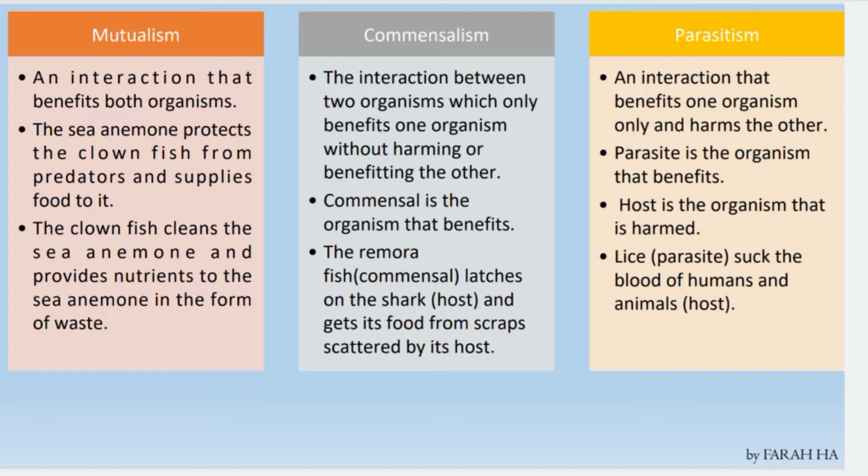In humans, lice live in human hair. It will suck human blood, and the effect for humans is getting itchy. So the human will get an itchy head.